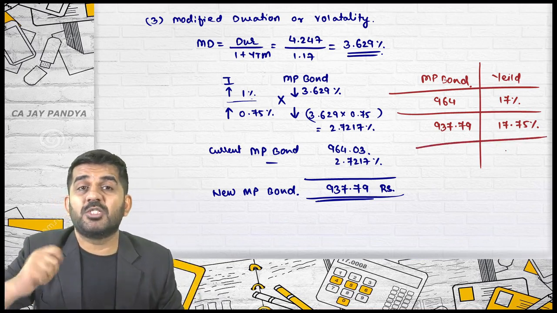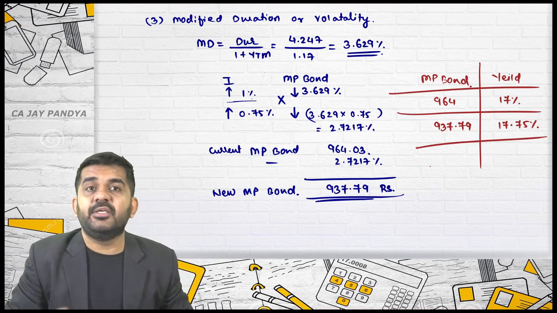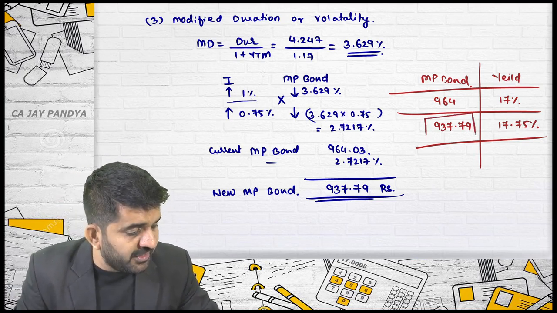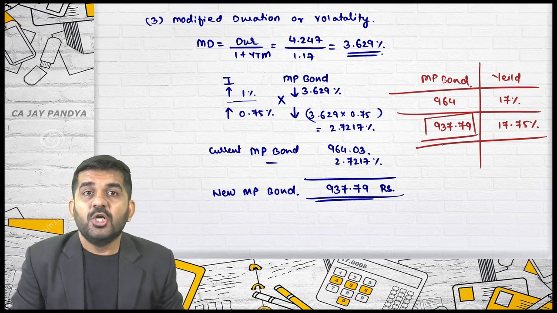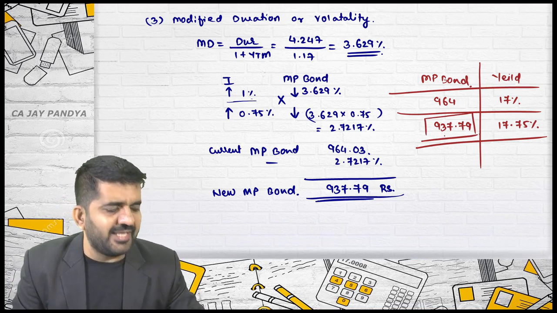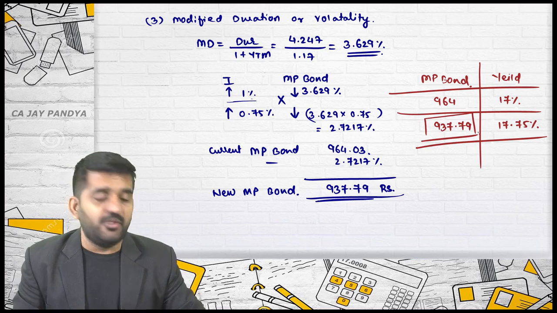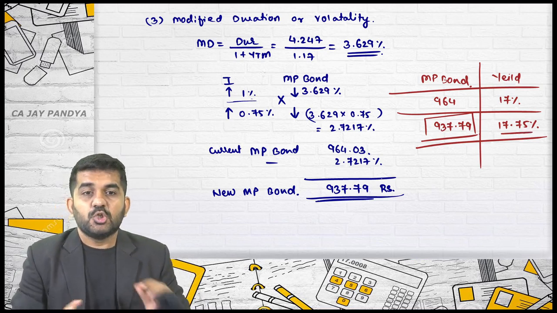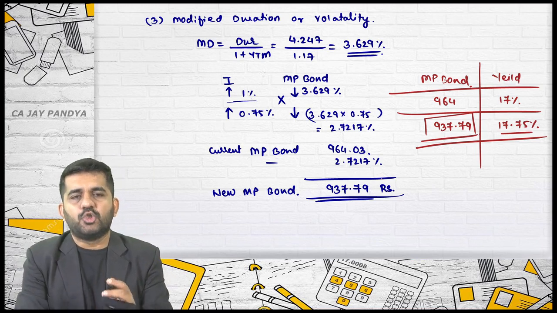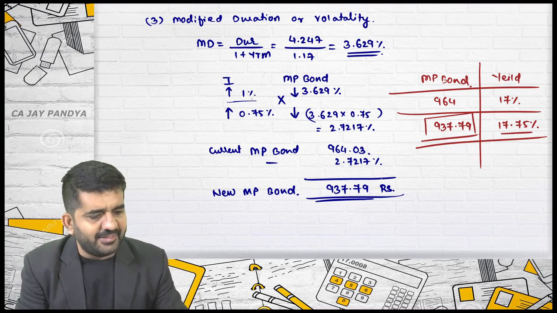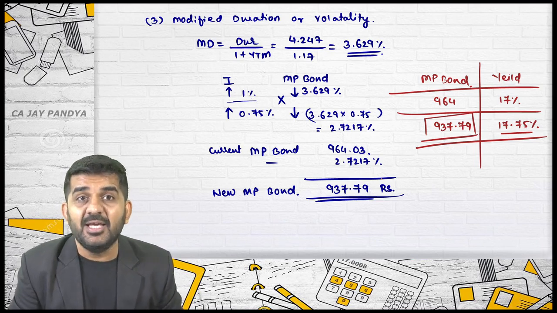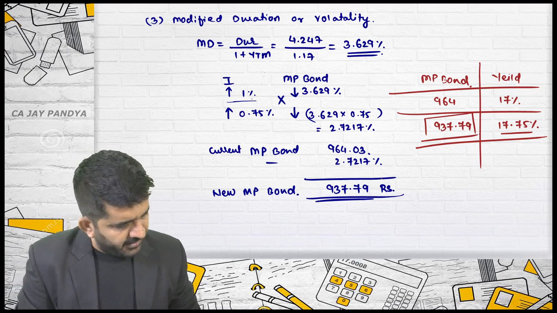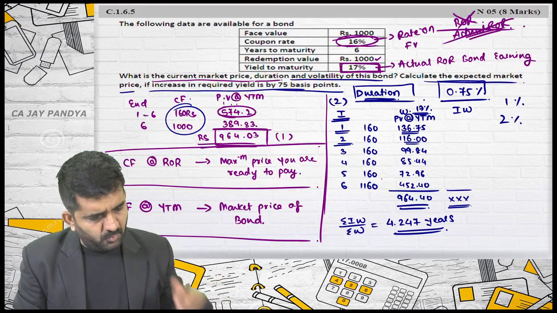This is what was asked. If I want a yield of 0.75% more, then what should be the market price of the bond? So if the market price of the bond becomes 937.79, my yield will become 17.75%. So after finding the answers also, you should concentrate and try to solve it perfectly. What is asked and what you are finding out should be absolutely clear. Alright. This is all that was asked in the question.